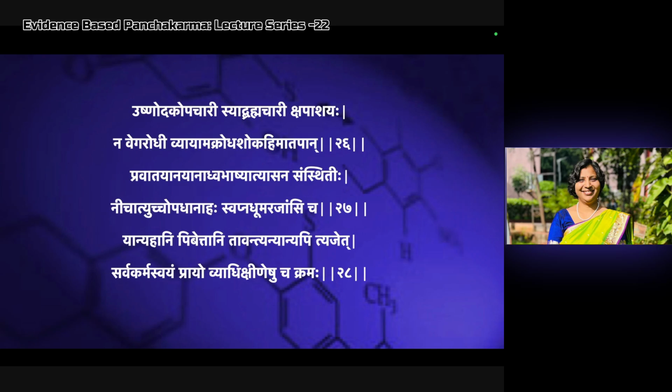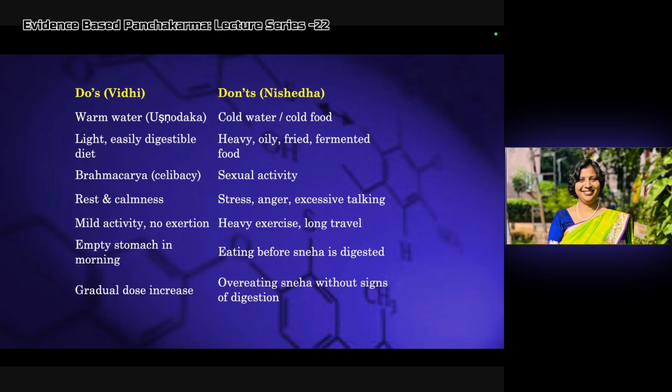Sarva karma swayam prayo vyadik shineshu cha kramaha. This is for all karma, for all panchakarma, from snehapana, rukshana, vamana, virechana, basti, for all. Vyadik shineshu cha kramaha: for the person who has become weak after a disease, this should be followed by all of them.